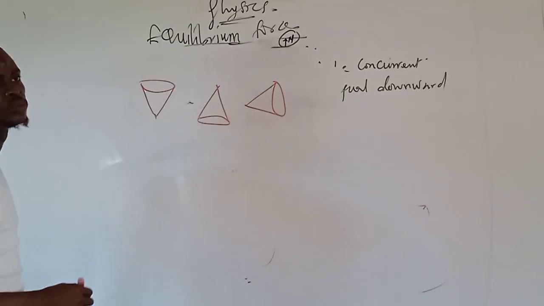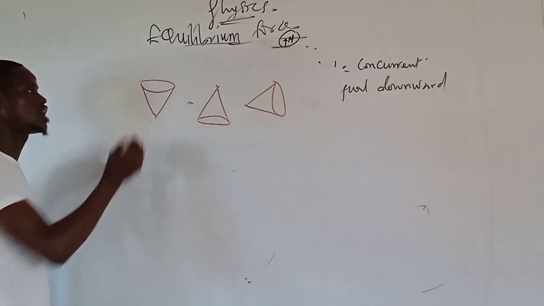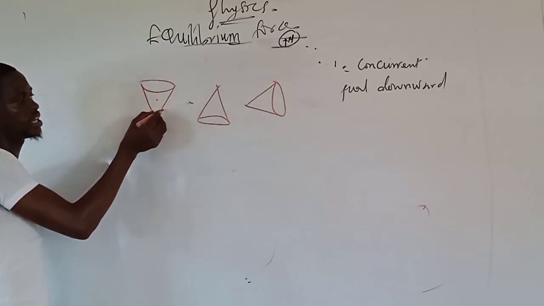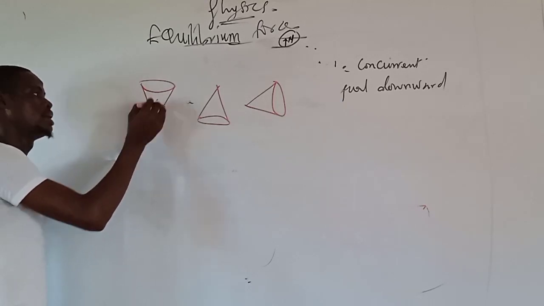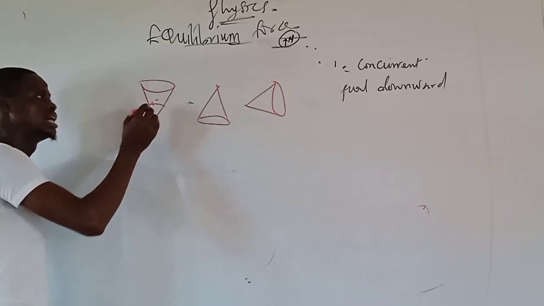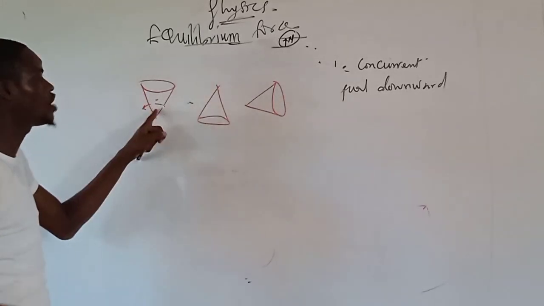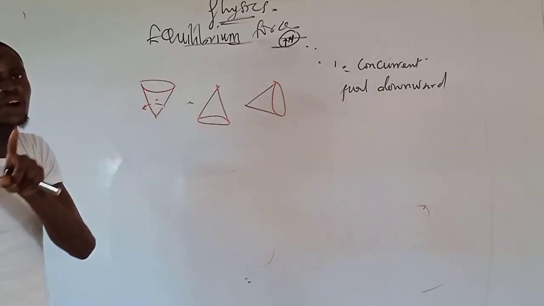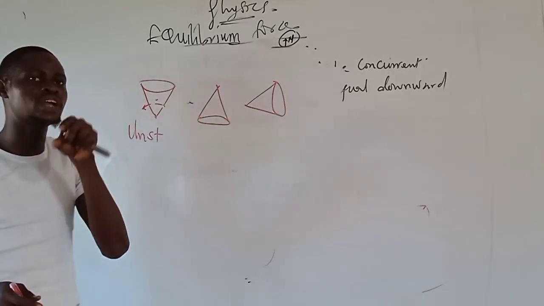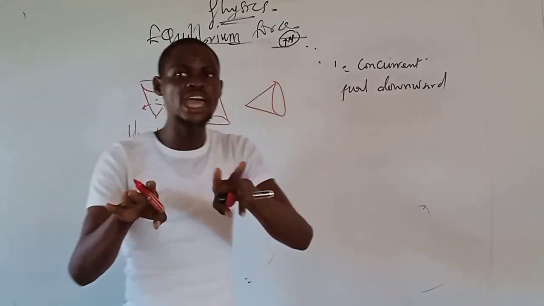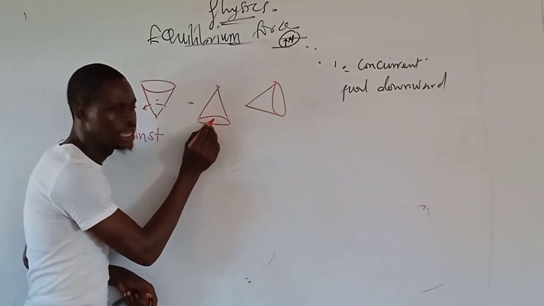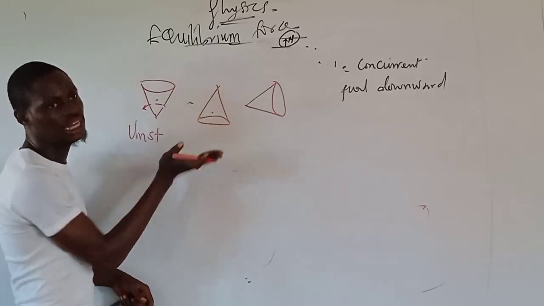Let me try to analyze it for you. For a body to be in equilibrium, the center of gravity of the body must... if this body tends to twist like this, the center of gravity of this body will shift to another position. Now, this body has a high center of gravity. A body with high center of gravity is unstable. Because normally the center of gravity of the body should be very close to where the base is large. For example, look at this base that is large here. The center of gravity of this body is very close to the larger base.